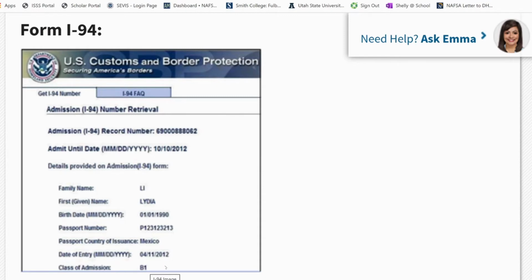The reason that is important is the intent that you're in the United States, and also this admit until date. In the case of students, this usually says D/S, meaning duration of status. That means that there's no end date as long as that I-20 or DS 2019 document is valid and you are participating in a valid program in the United States of America.